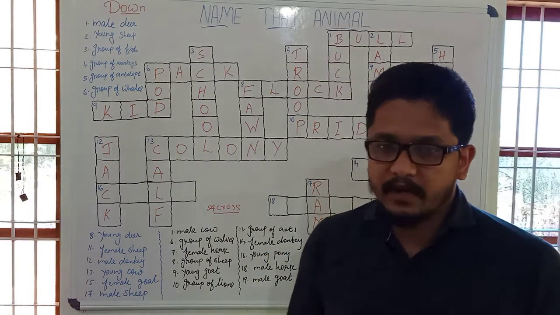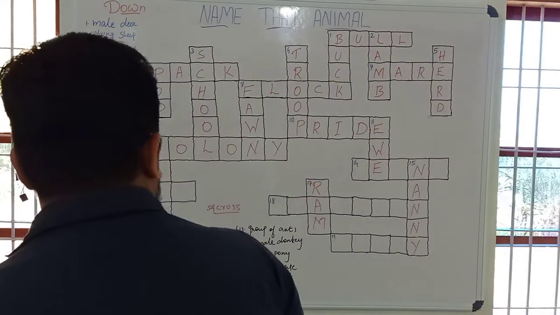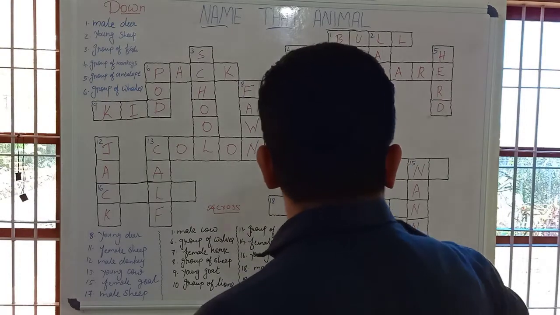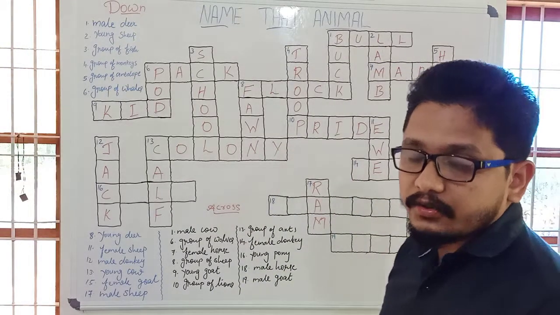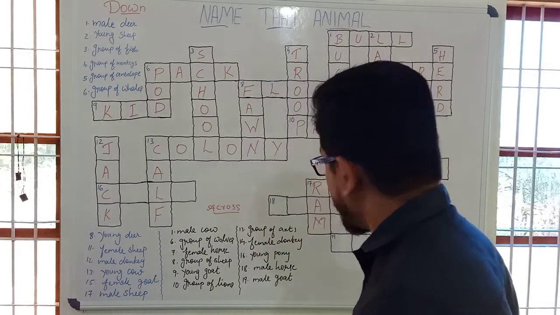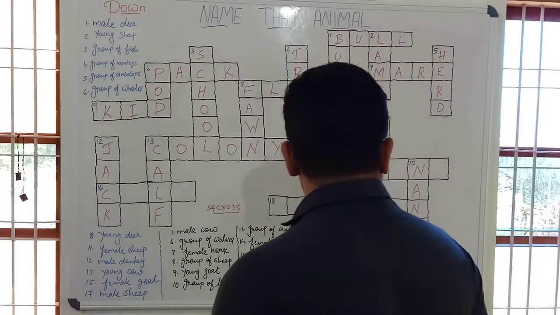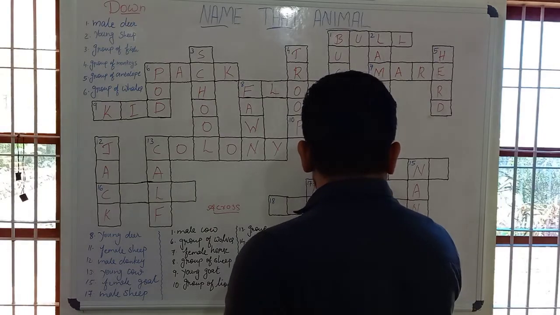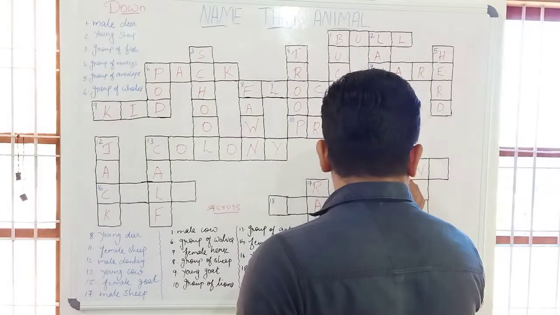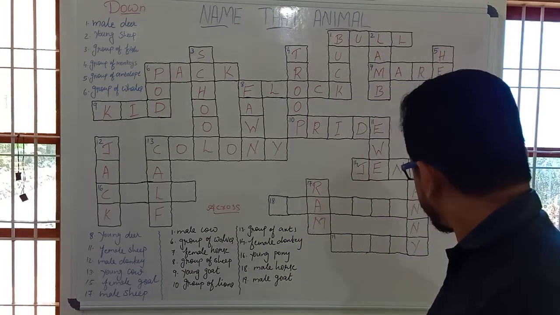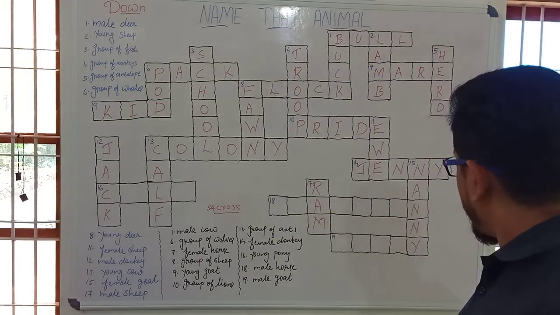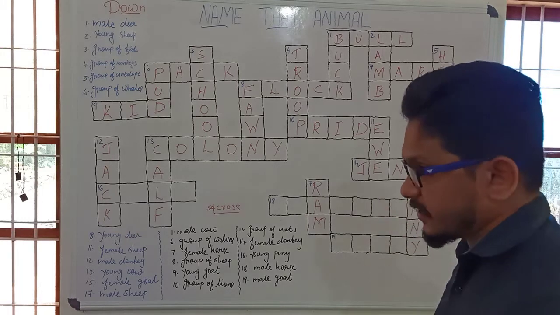And the 14th one, female donkey. 14th one, the female donkey. E and N are already given there. What is the word used for the female donkey? Yeah, it's Jenny. J-E-N-N-Y. It's Jenny.